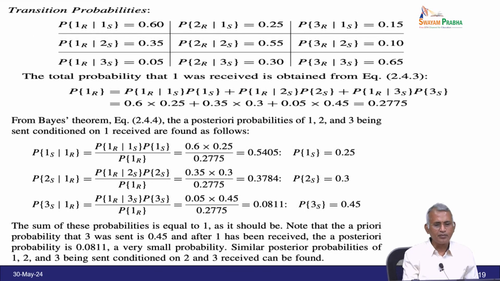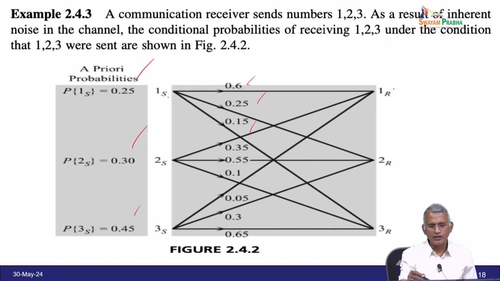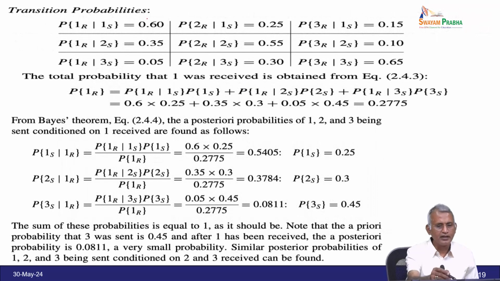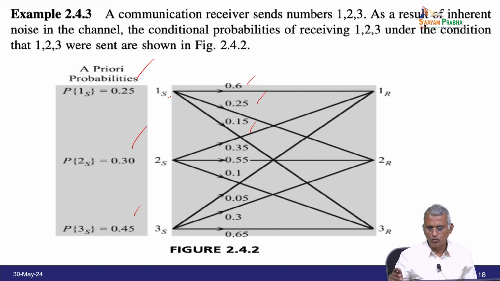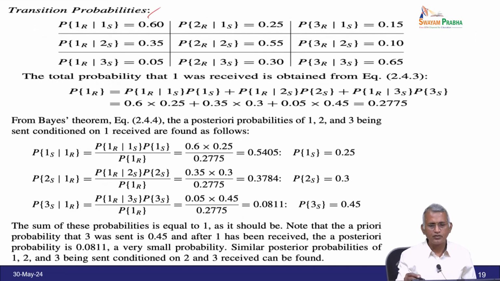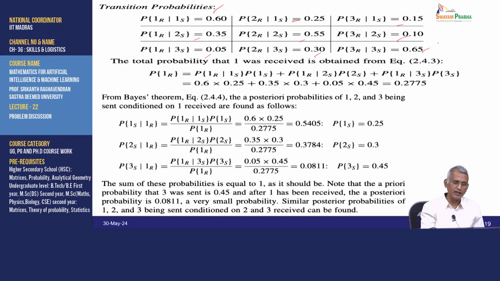Now, the transition probability corresponding to this you have to write. So, 1 to 1 is 0.6. This is what they have written here. Similarly, you have 1 to 2 is 0.25. So, this is what they have written here. Similarly, 2 to 1, 3 to 1, 2 to 2, 3 to 2, 1 to 3, 2 to 3, 3 to 3. This is what the theory already explained, and this is the transition we have to write in terms of the table.